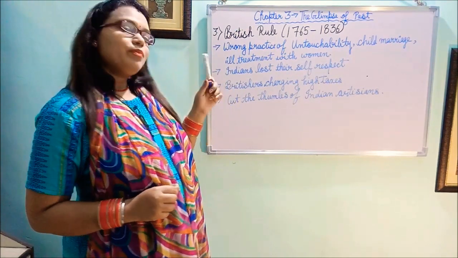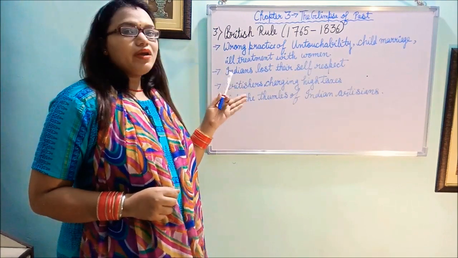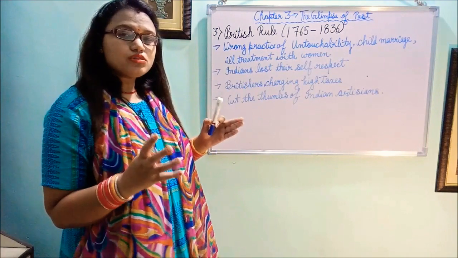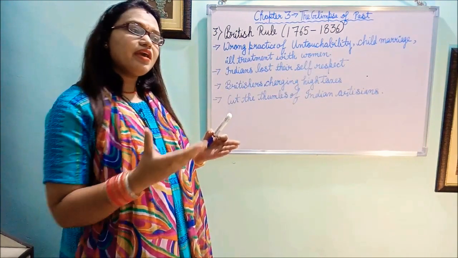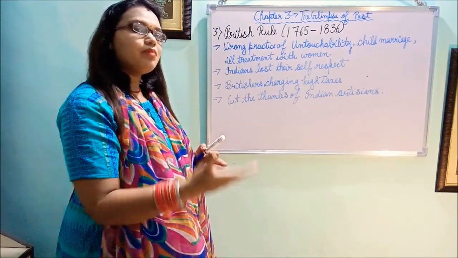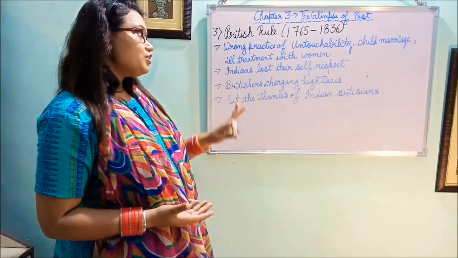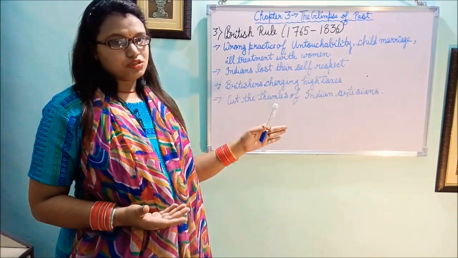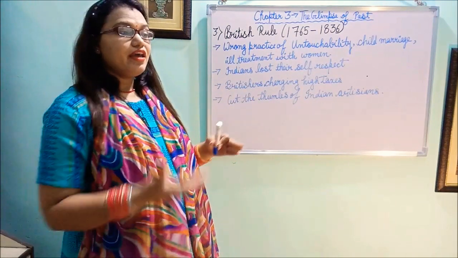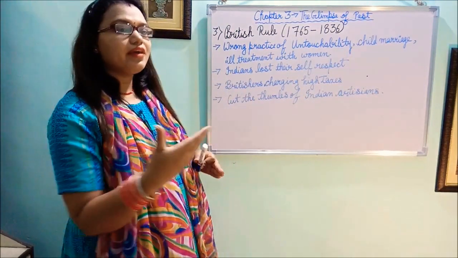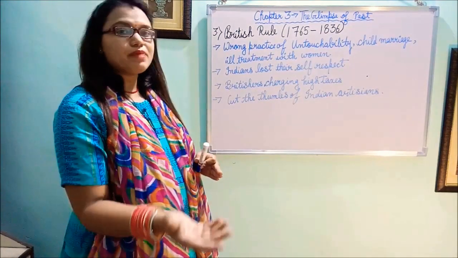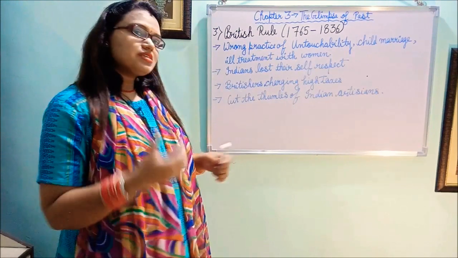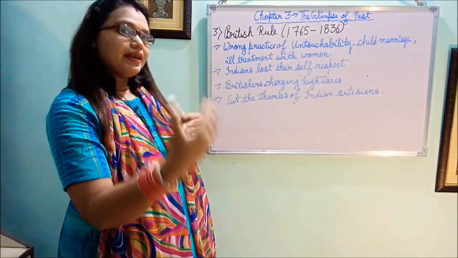So when the Britishers saw or heard about all these things, they were shocked to see how Indians could behave with their brothers, with their mothers like this. So eventually Indians lost their self-respect in the eyes of the Britishers. They were thinking, if Indians are not respecting Indians, then why should we respect them? We should also do the same thing with them. And the Britishers started doing bad things with them.